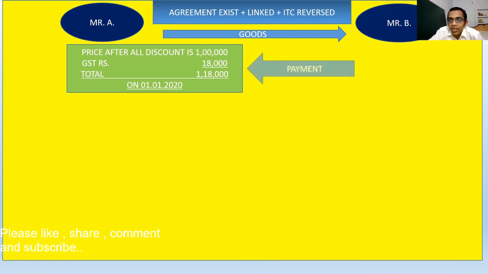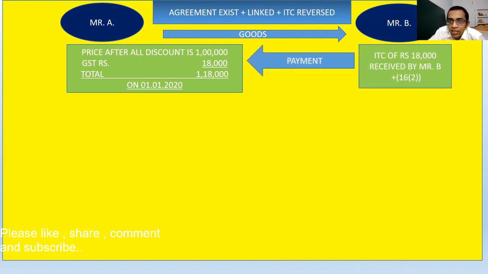Okay, now the payment was done, and the ITC, since Mr. A is a seller, Mr. B is a buyer, so Mr. B will take ITC and Mr. A will pay GST of rupees 18,000. Mr. B will take ITC provided the conditions of section 16 subsection 2 are fulfilled.